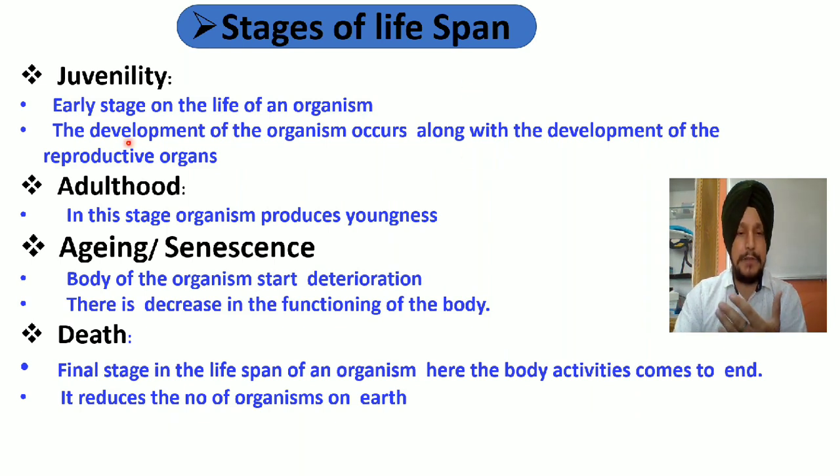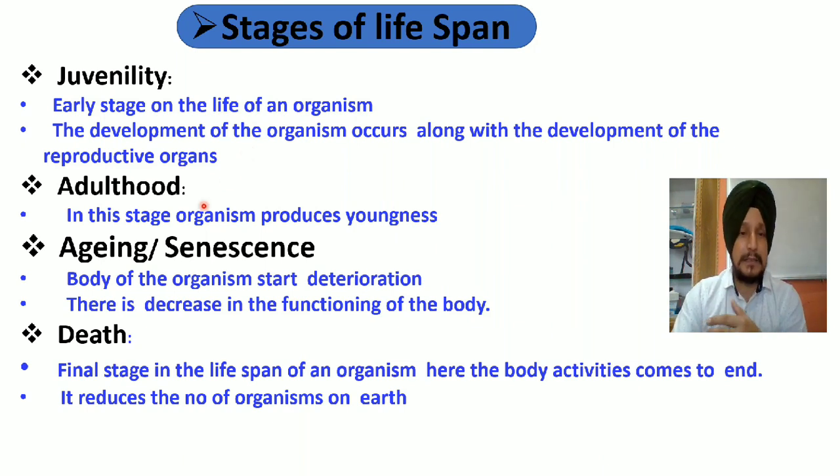So likely every organism has to go through these 4 different stages: stage of juvenility. This is the early stage in the life cycle of a particular organism, and this stage is characterized by the development of the reproductive organ. That means during this stage the reproductive organs start developing. Reproduction करता नहीं है, लेकिन reproductive organ start develop करना start कर देते हैं. So in literal language we can say that it is the stage at which the overall capacity of the reproductive organs starts developing.